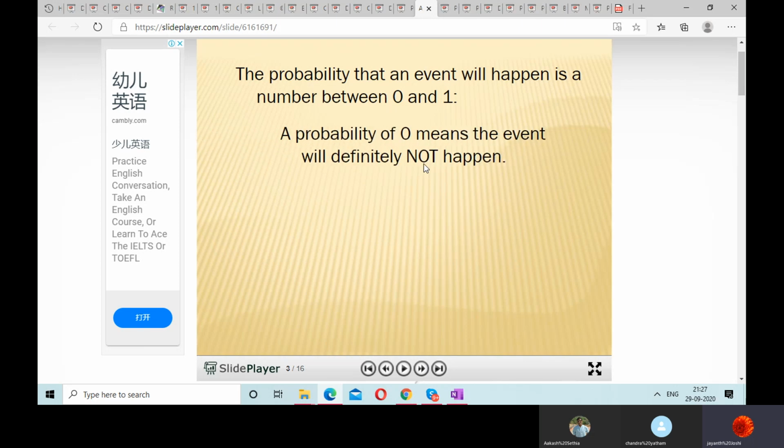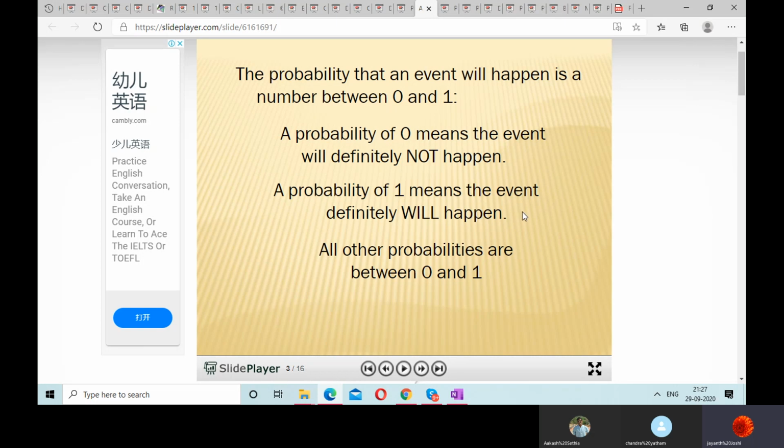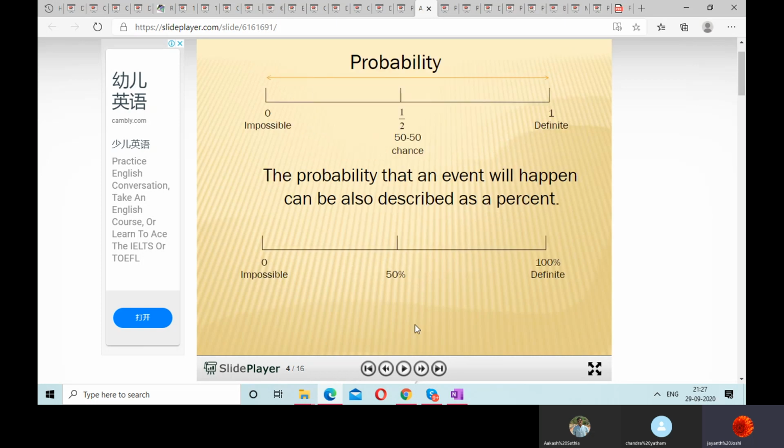So a probability of 0 means the event will definitely not happen. Probability of 1 means that event will happen. All other probabilities are between 0 and 1. Impossible 0, definite 1. So 50-50 chances 1 by 2.